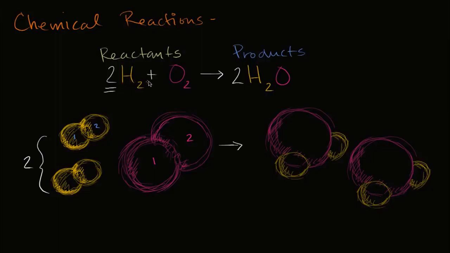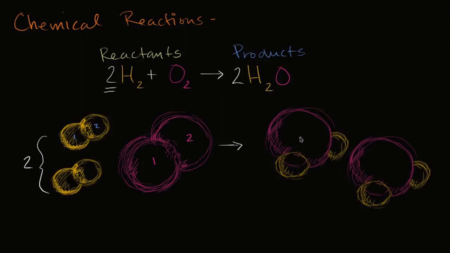So under the right conditions, you need a little bit of energy to make this happen. Under the right conditions, these 2 things are going to react, and actually molecular hydrogen and molecular oxygen are very, very reactive, so much so that it's actually used for rocket fuel. You are going to produce 2 molecules of water. We see that right over here.